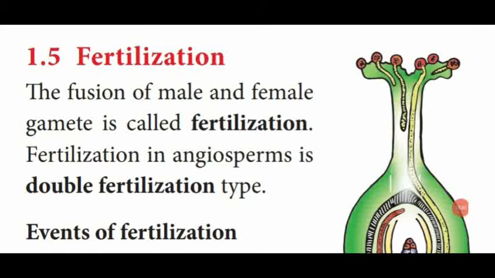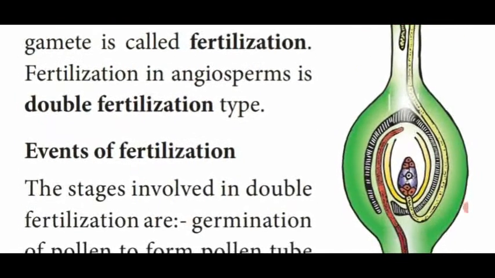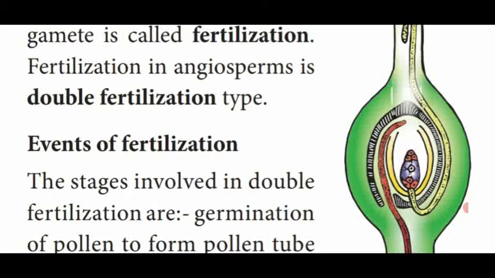Dear students, this is the fertilization process. Fusion of male and female gamete is called fertilization. It is an important 2-mark question. In angiospermic fertilization, two fertilizations take place. So the type of the angiospermic fertilization is the double fertilization process.